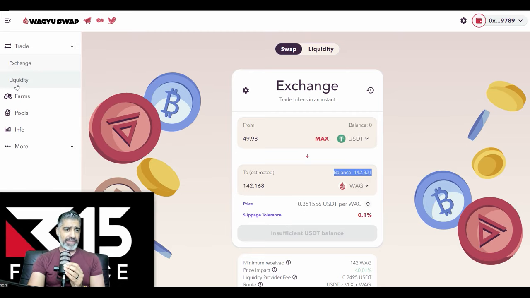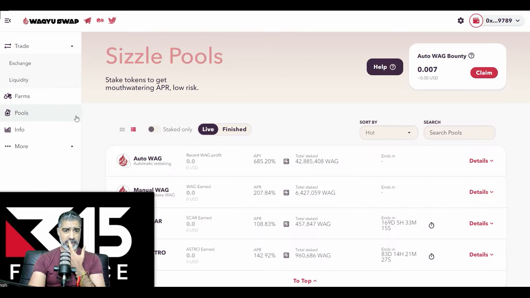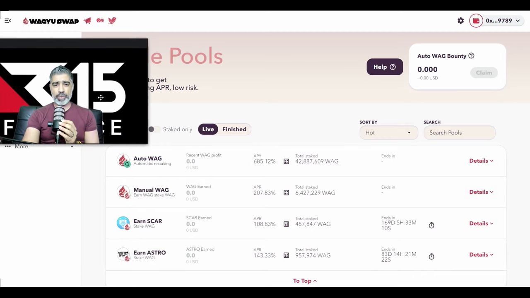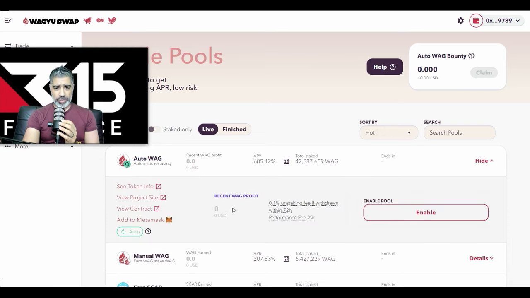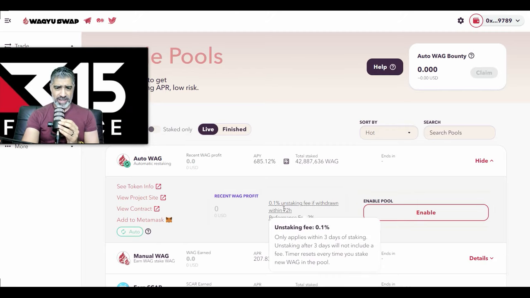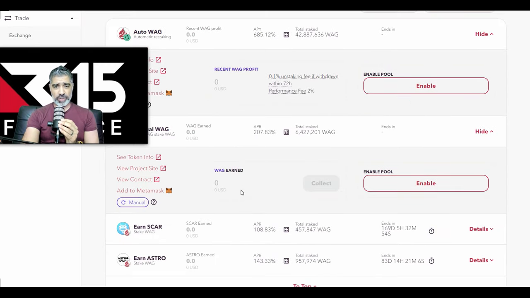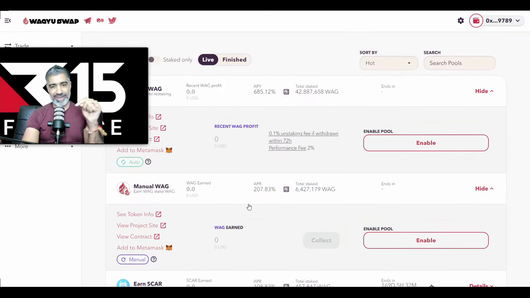So now we're going on the left-hand side. We're going to go to pause. And now we're going to click on the auto WAG. You can do a manual one. The only reason you do a manual one is just because of the fees. There's no fees here. It's going to charge you a small fee. It's going to charge you a 2% performance fee because it's going to auto compound for you every day, once a day. I think it does it every few minutes actually. Whereas if you do it manually, it doesn't charge you those fees. But then you have to manually go in every day and keep doing it.